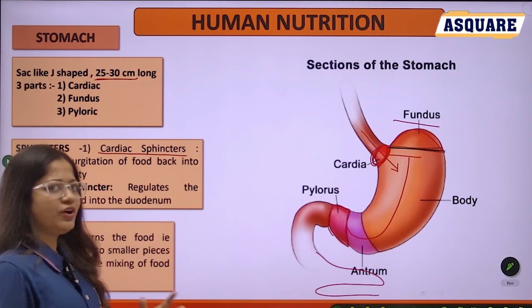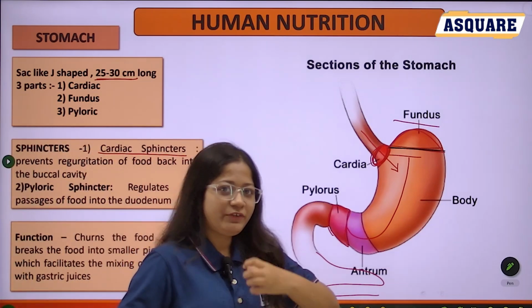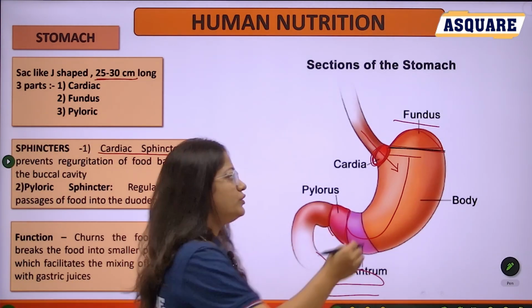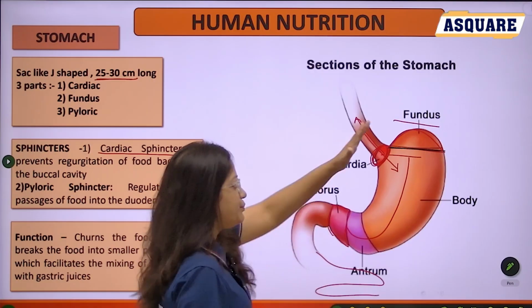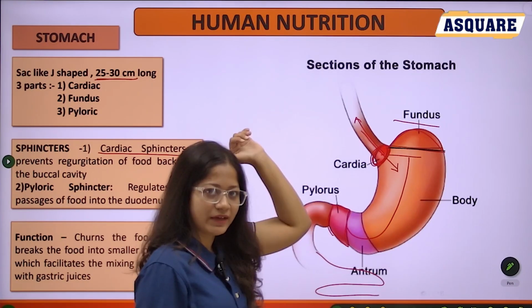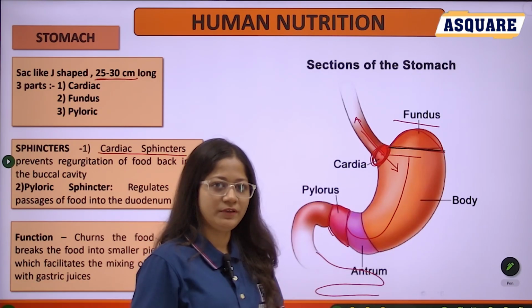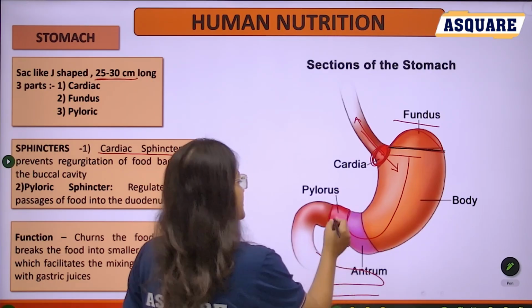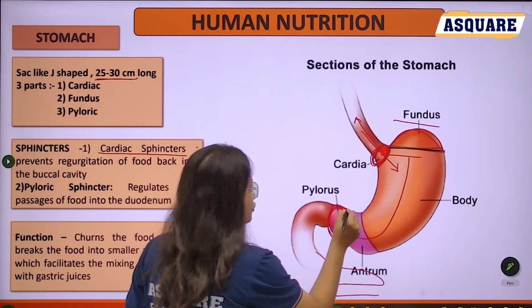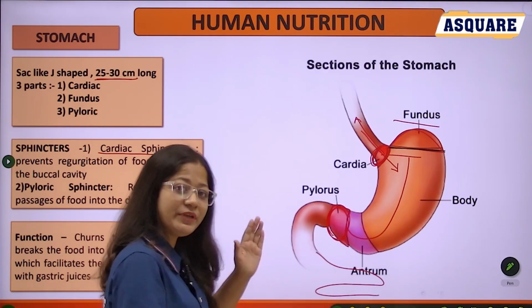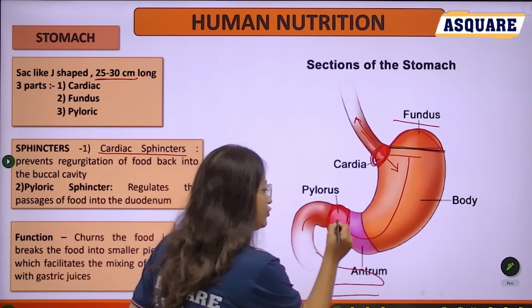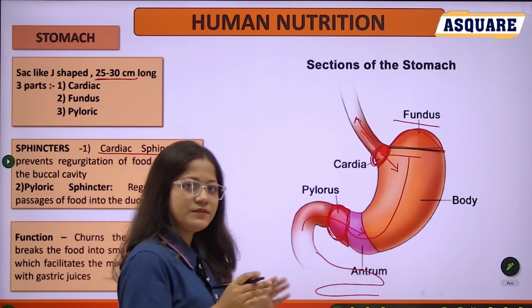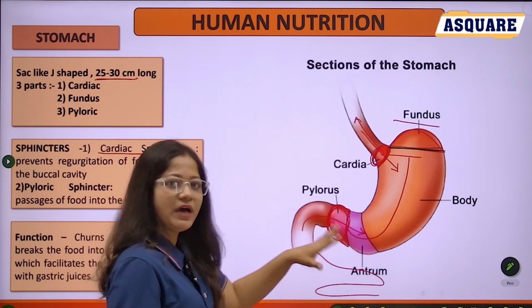What is the function of this sphincter? This sphincter prevents the food from going back into the esophagus. That is the function of the cardiac sphincter. The next sphincter, the pyloric sphincter, is present in the pyloric region. That prevents the food from going back into the stomach. This is the function of the cardiac and the pyloric sphincter.